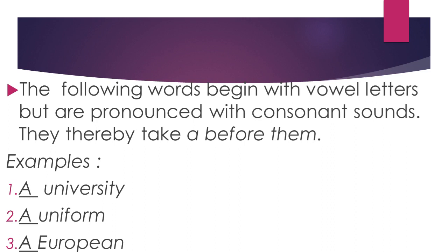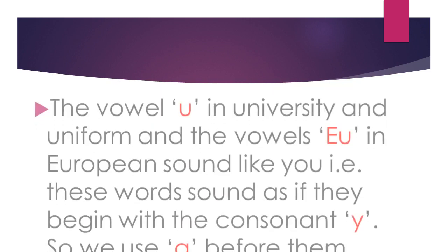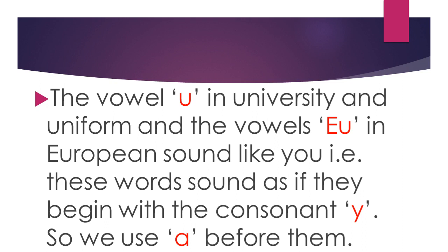I repeat, the following words begin with vowel letters but are pronounced with consonant sounds. They thereby take a before them. For example, a university, a uniform, a European. The vowel U in university and uniform and the vowels EU in European sound like U, Y-O-U.